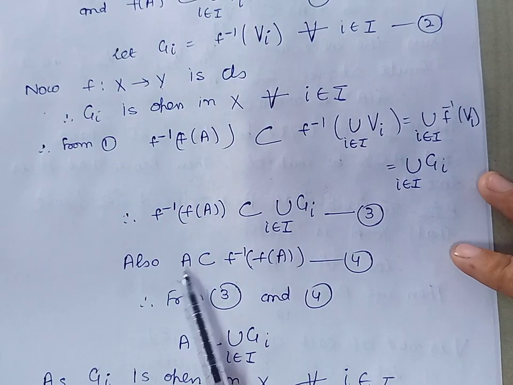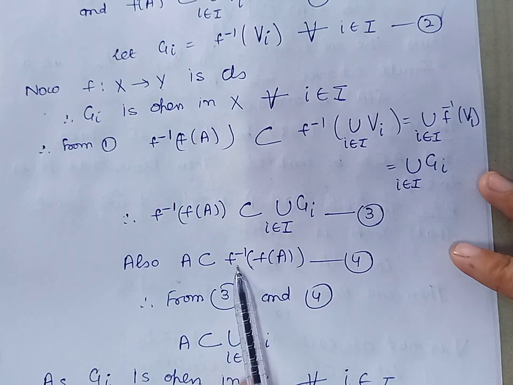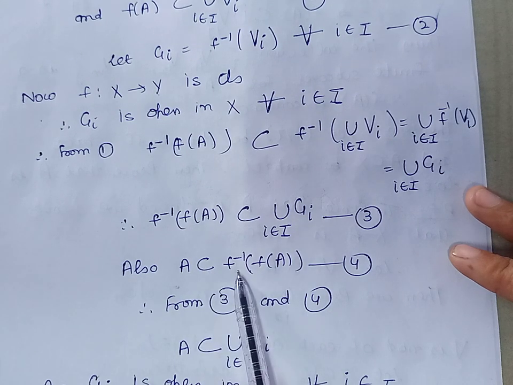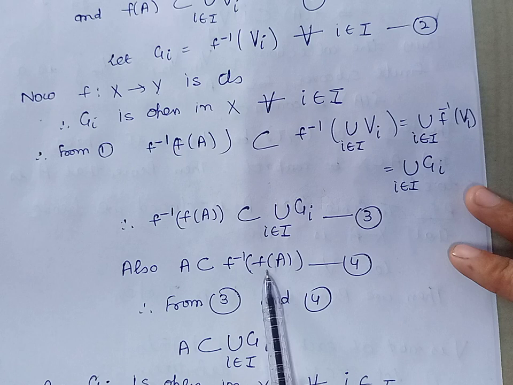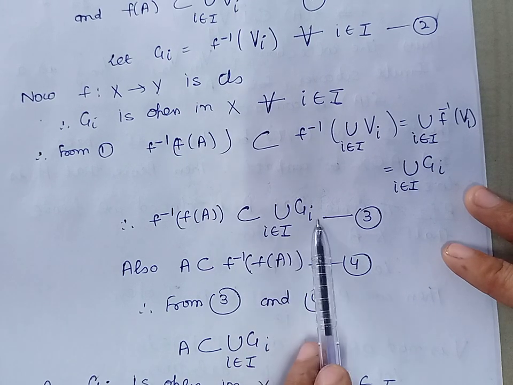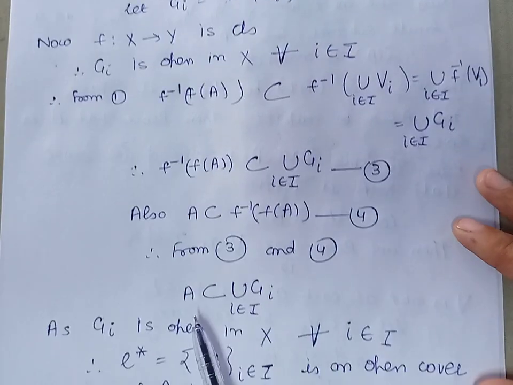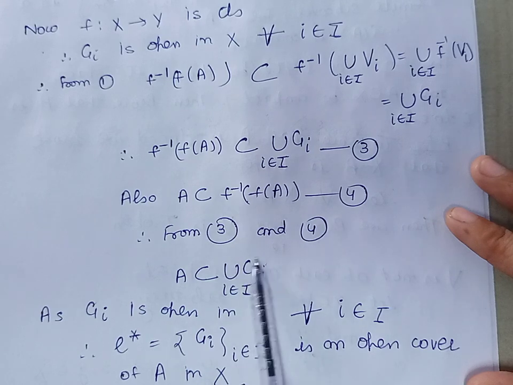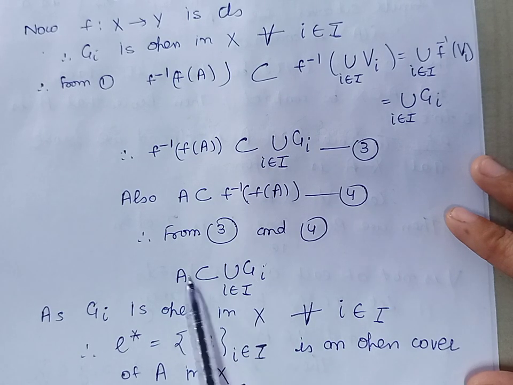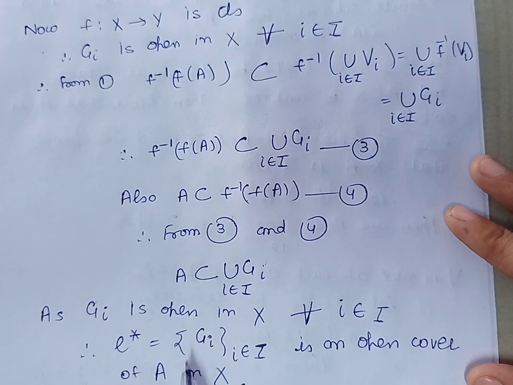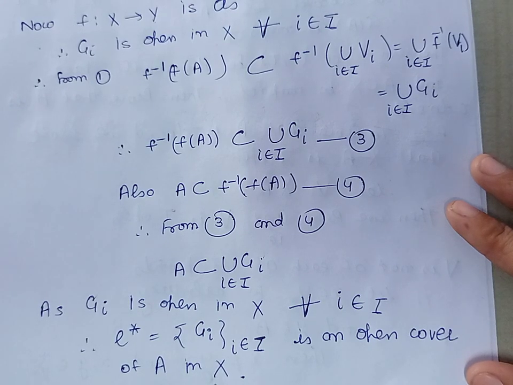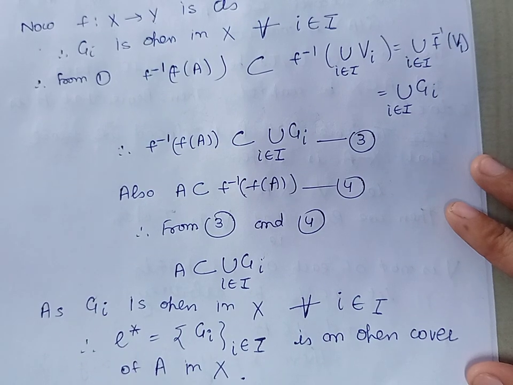Now also the set A is contained in f inverse of f of A. So we can combine these two. A is contained in f inverse of f of A, and f inverse of f of A is contained in union of Gi. So from here we get A is contained in union of Gi. Now because these Gi are open in X and A is covered by their union, we can say that the collection of these Gi forms an open cover for the set A in X, and we have denoted this open cover by E star.